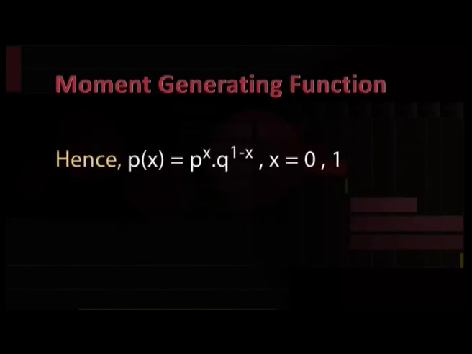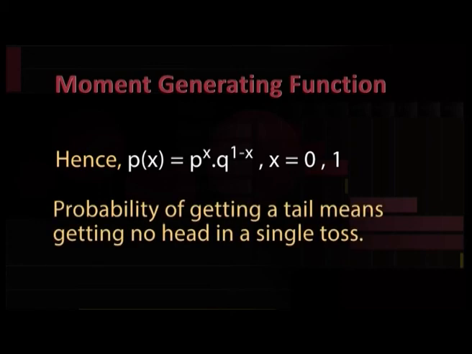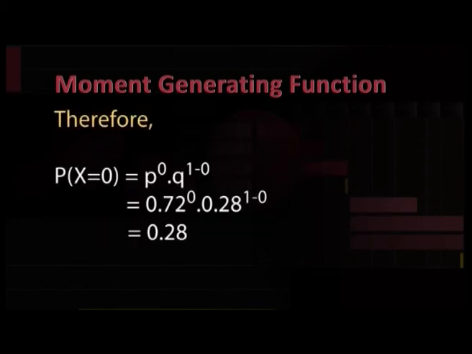Probability of x equals p to the power x into q to the power 1 minus x, at x equal to 0, 1. Probability of getting a tail means getting no head in a single toss. Therefore, probability of x equal to 0 equals p to the power 0 into q to the power 1 minus 0, equal to 0.72 to the power 0 into 0.28 to the power 1 minus 0, which is equal to 0.28.